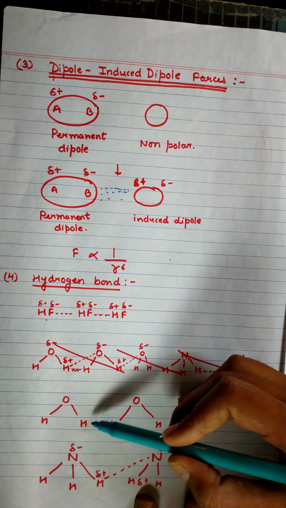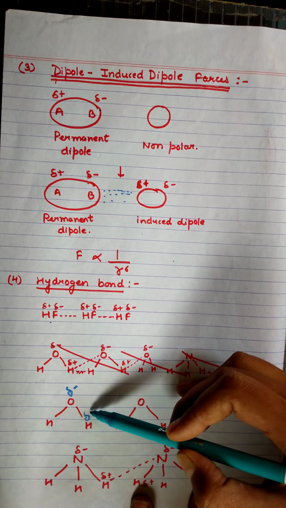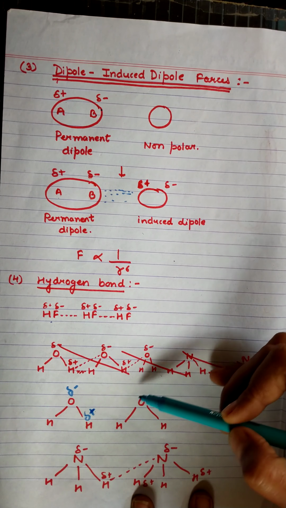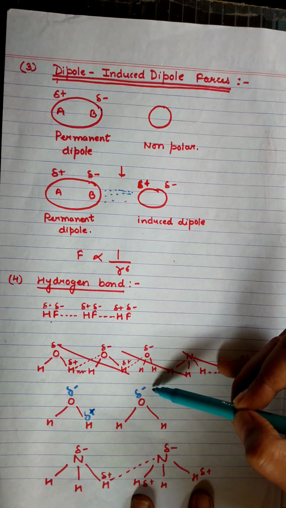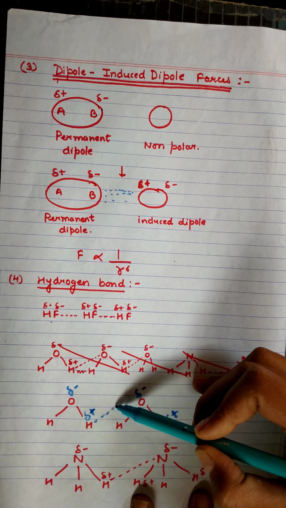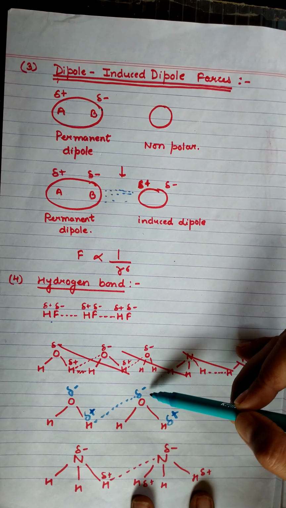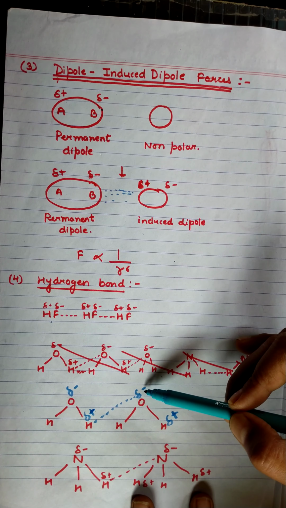Here also we can see that oxygen is more electronegative, so it has a partial negative charge, and hydrogen has a partial positive charge. So this hydrogen is attracted by this oxygen, which has more electron density.